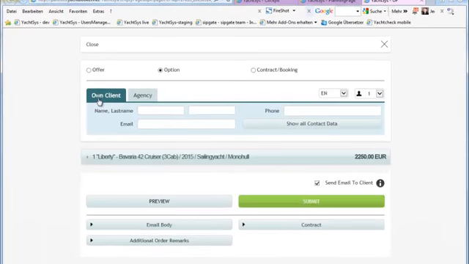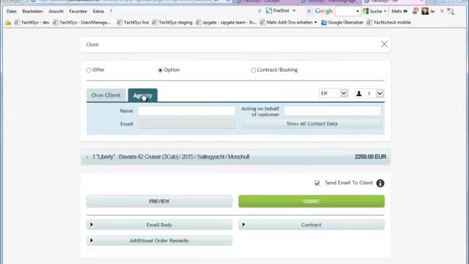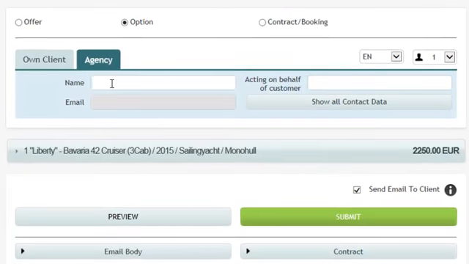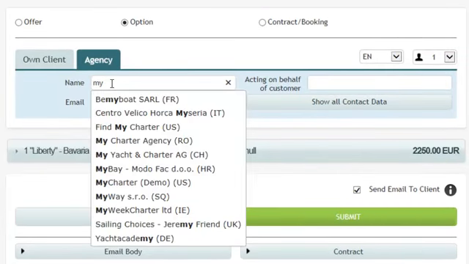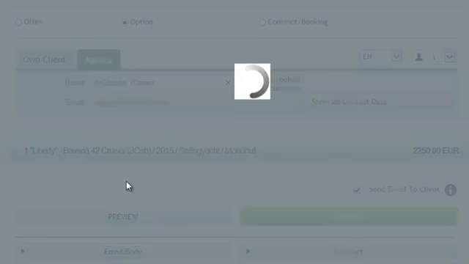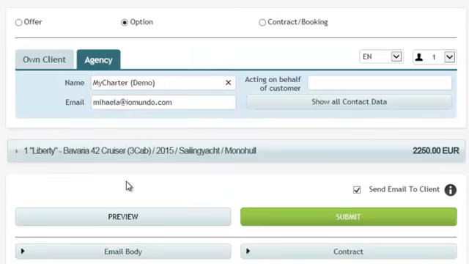Decide if the order is for an own customer or an agency. I will now select the tab agent, put in the initials of a test agent, select it, and then insert the name of the customer, Mr. Smith.